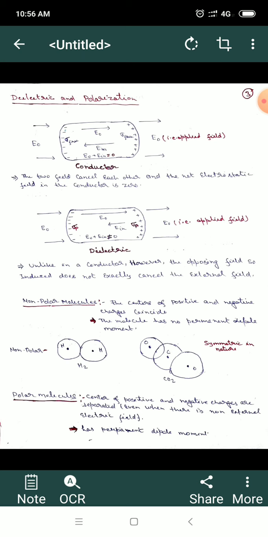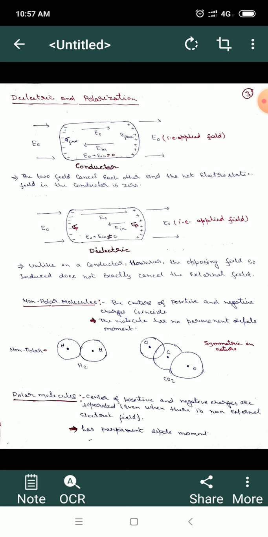So I have tried to show, if you define the non-polar dielectrics, non-polar dielectrics means those dielectric materials whose center of positive charges, that is the nucleus, and negative charges coincide, they lie on the same center of gravity. Those materials are known as the non-polar dielectrics. For example, the hydrogen molecule: the positive charge and electron clouds lie at the same center. That is why they are known as non-polar dielectrics.